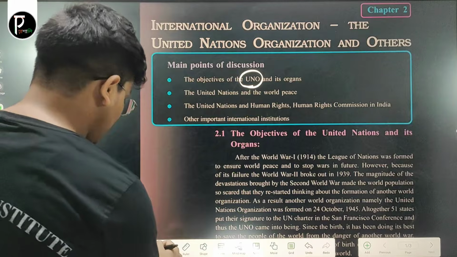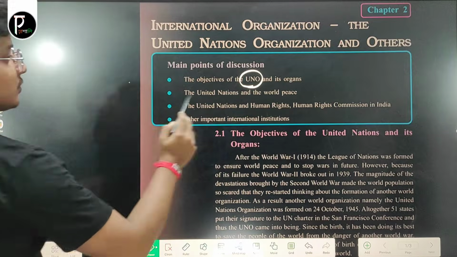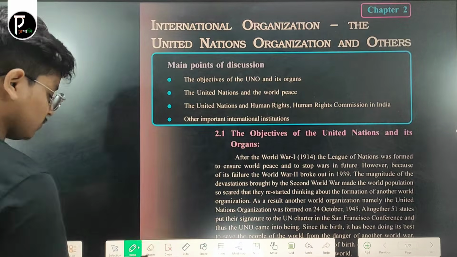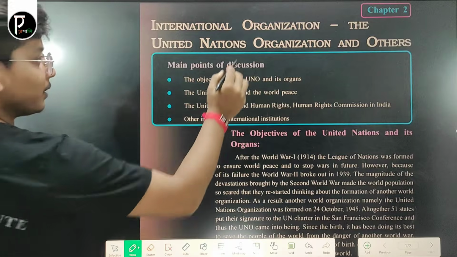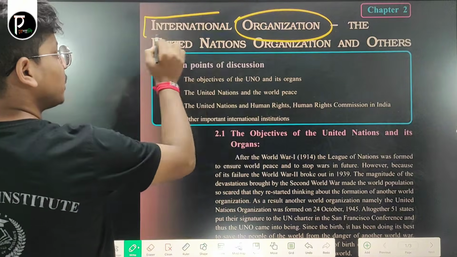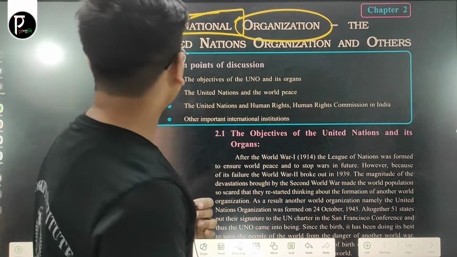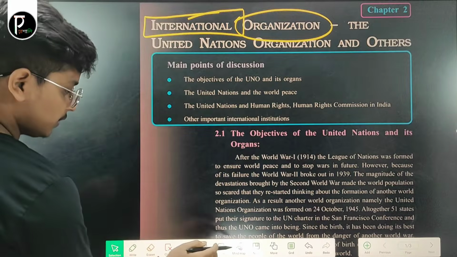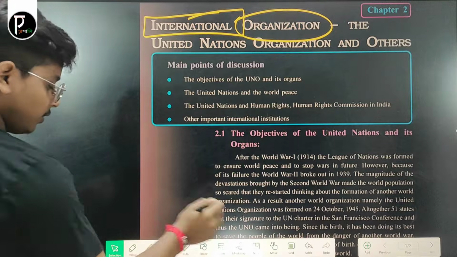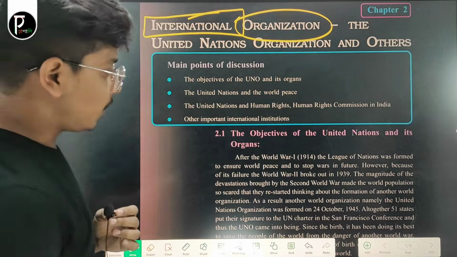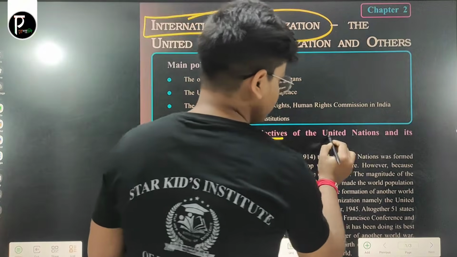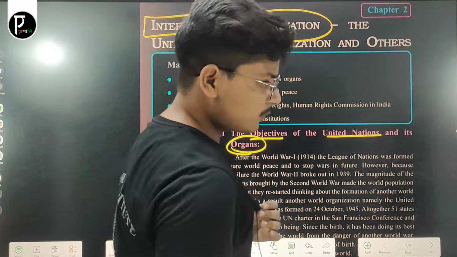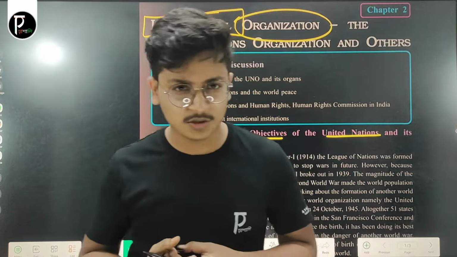Now the name of the chapter itself says International Organization. That means an organization which is established internationally. Now I will discuss the chapter. First of all, the objectives of the United Nations and its organs. Now, what is the United Nations?